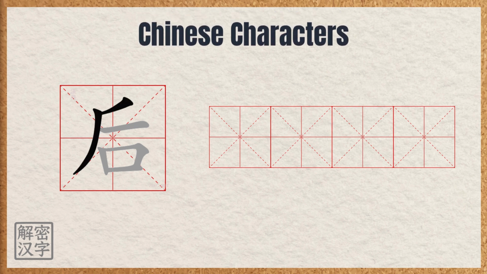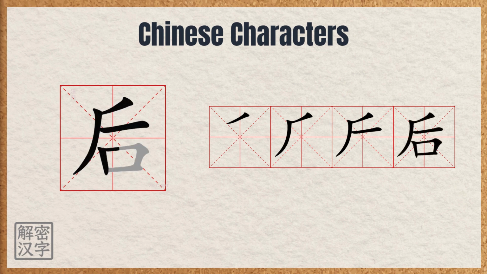Now, let's write it together. First, write the first left falling stroke. It's almost flat, moving from right to left with a slight downward tilt. Then, write the vertical left stroke on its left side. It moves mostly downward. Next, in the middle on the right, add a horizontal stroke.